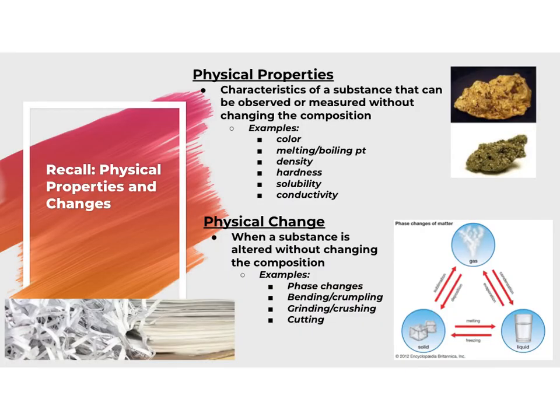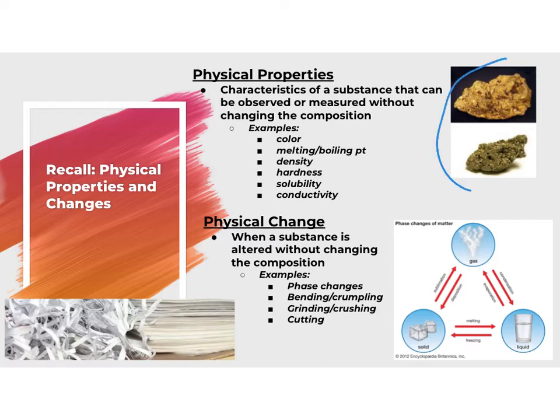So in previous units, you learned that physical properties are characteristics of a substance that can be observed or measured without changing the composition. Some examples include color, melting point, boiling point, density, hardness, solubility, and conductivity.